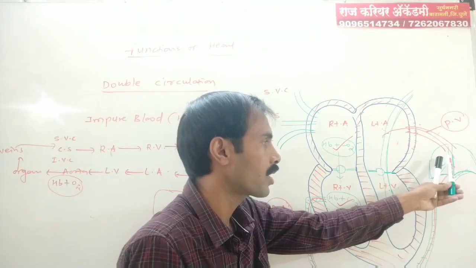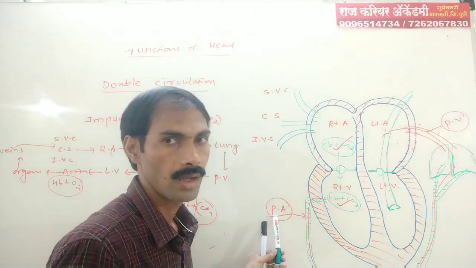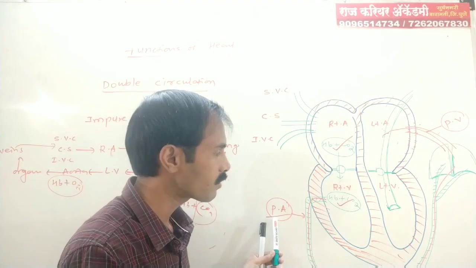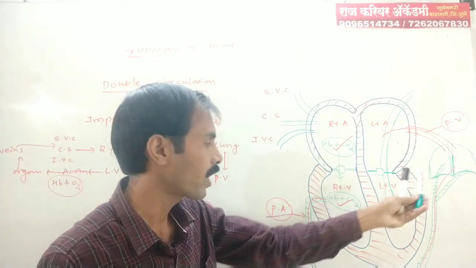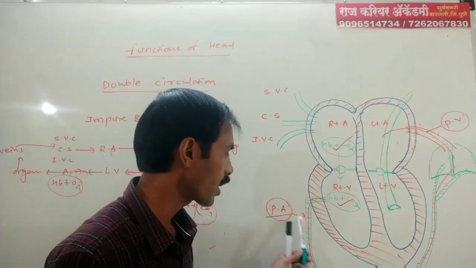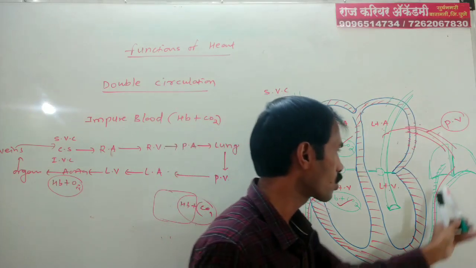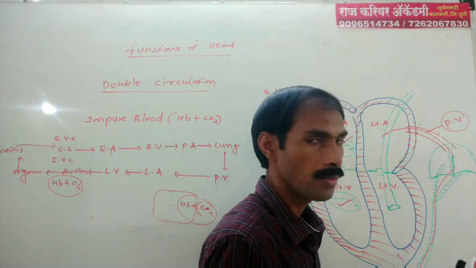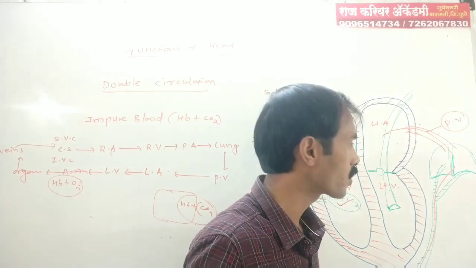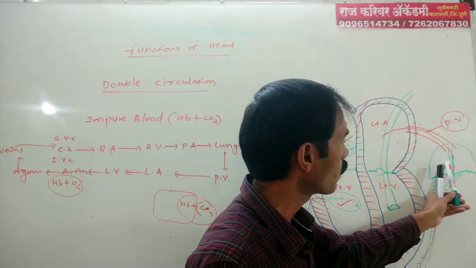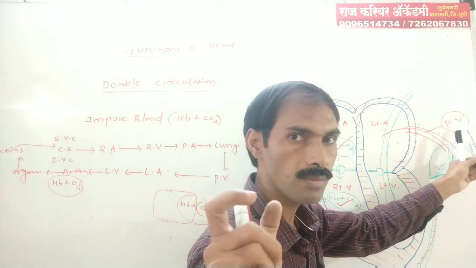In scientific language, lungs are known as pulmonary, and the blood vessel which carries blood from the heart to an organ is known as an artery. So this artery is known as the pulmonary artery, which is the only exceptional case. From the pulmonary artery blood goes to the lungs. In the lungs, purification of the blood takes place, that is Hb plus CO2 is converted to Hb plus O2. From the lungs, blood returns with the help of pulmonary veins, which are the only exceptional case which carries pure blood.